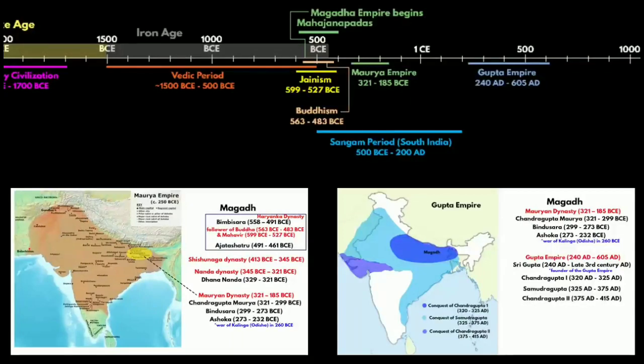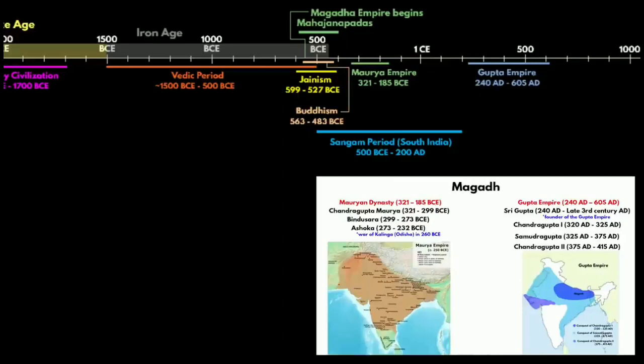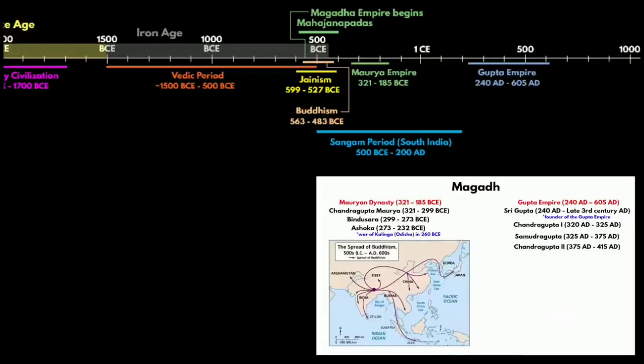The Mauryan and the Gupta empires of India united large areas of the subcontinent. Ashoka's rule spread Buddhism far and wide, and under the Guptas' rule, India's arts and sciences flourished. The Gupta Empire is also considered a golden age in Indian history because it witnessed massive inventions and discoveries in science, technology, engineering, art, dialectic, literature, logic, mathematics, astronomy, religion, and philosophy.